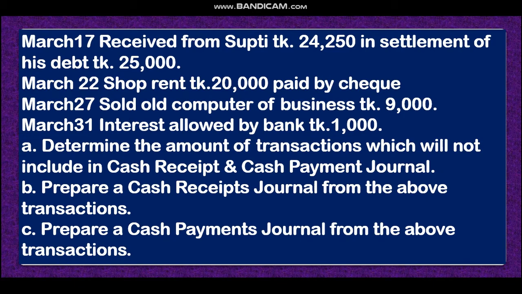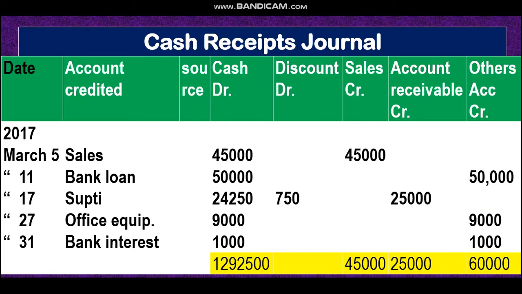Sold old computer of business. Look at, if you sell computer you receive the money. Dear student, computer is office equipment. Look at office equipment account, 9,000 in cash and others account, because it is not sales. Dear student, all of you know that you may make mistake by writing sales. Sales means if you sold goods, that is called sales. If you sell any other asset, that will not be sales. That's why it is others account.